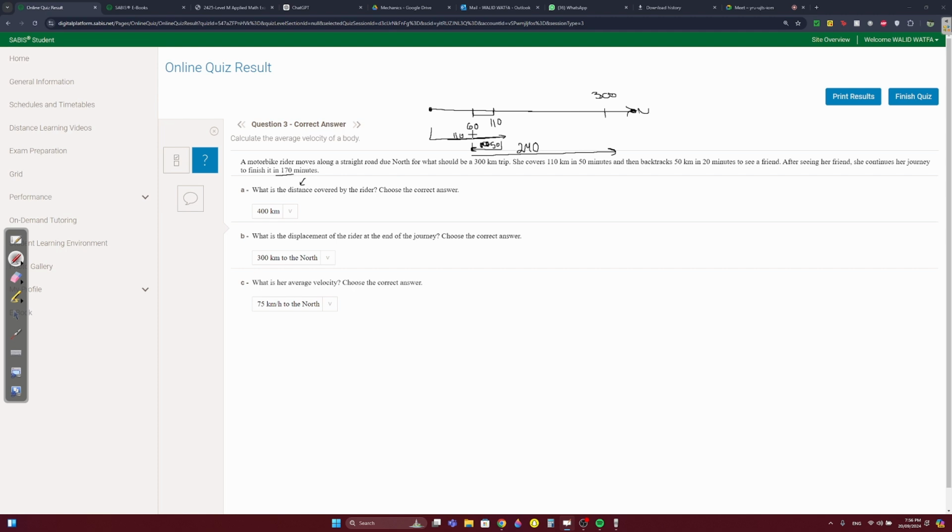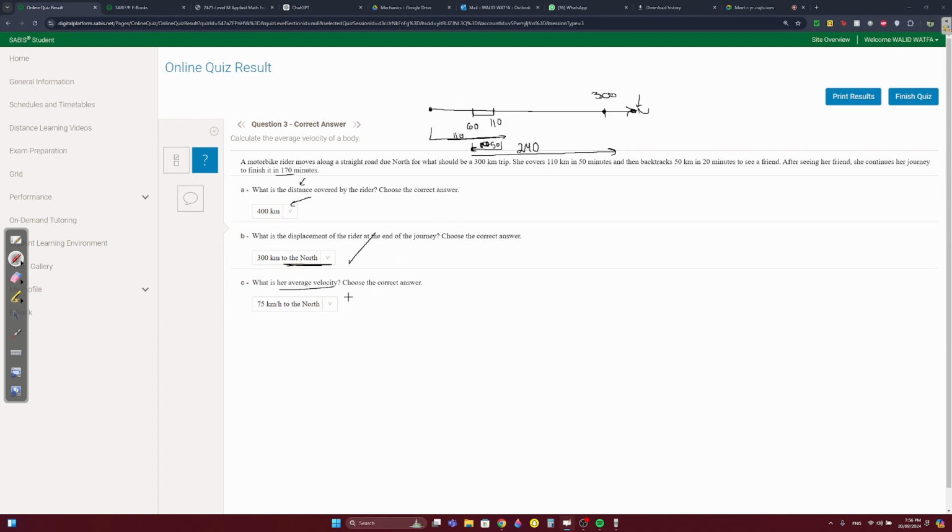The distance is that she traveled 110, then 50, then 240. You add them up, you get 400. What's the displacement? Now we finish at 300. Final minus initial, right? The final is 300, and the initial is just zero. So 300 north, because we're moving in the north direction.